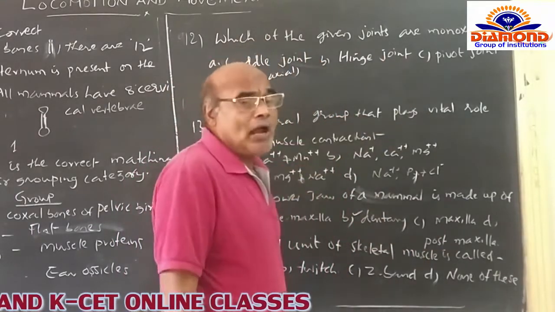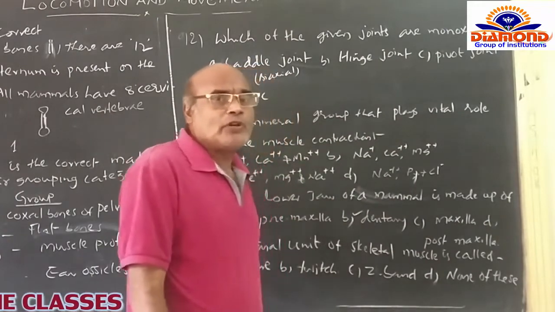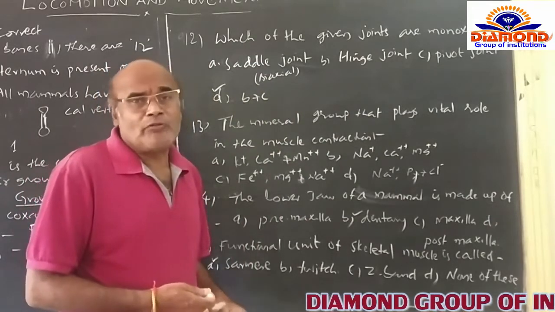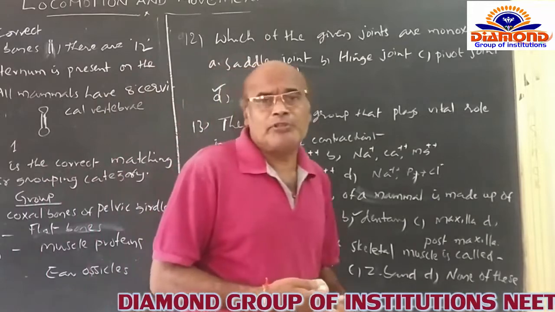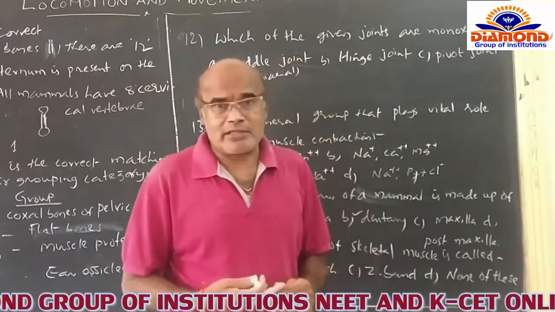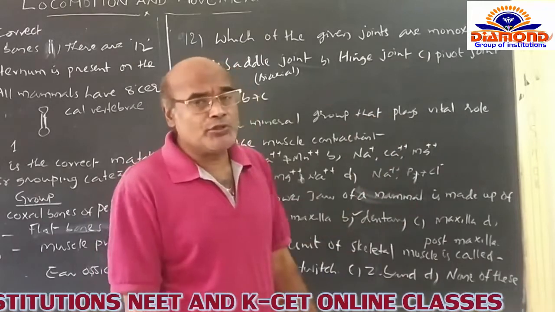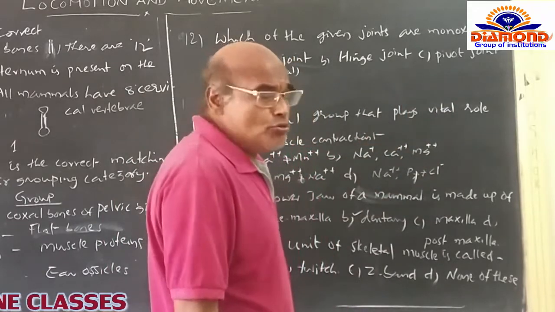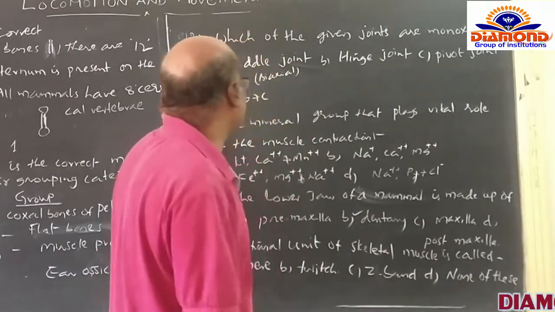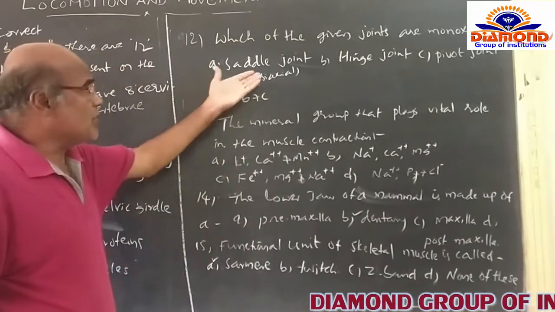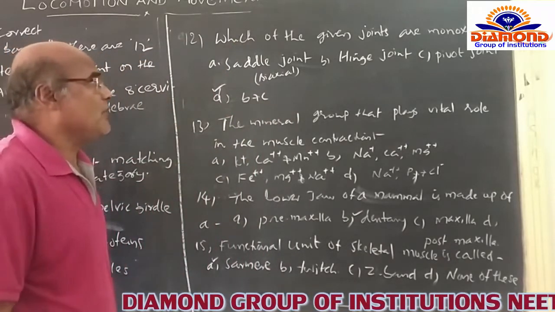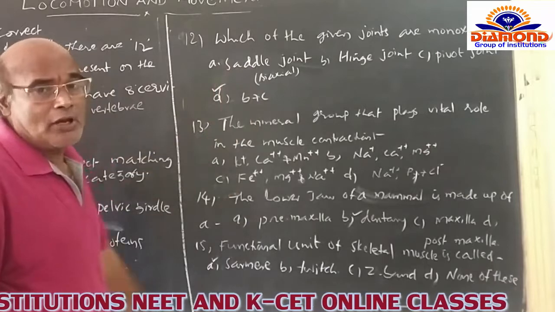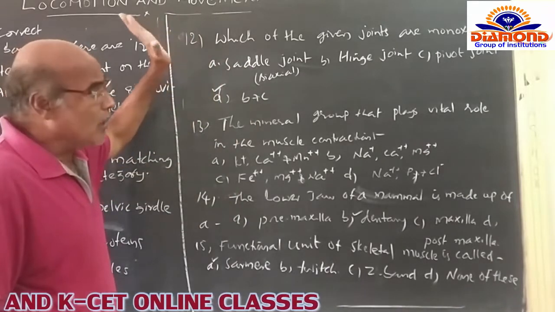And see the pivot joint. Pivot joint is another example for the monoaxial joint, which is naturally present in between the first two vertebrae. The first vertebra of the vertebral column is the atlas, and the second vertebra the axis. Here the pivot joint is naturally present in between atlas and axis of the vertebral column. These two joints are the best examples for the monoaxial. And here A option is given as saddle joint, B option is hinge joint, C is the pivot joint, and D is B and C. So that's why I am opting the D option as correct for this question.